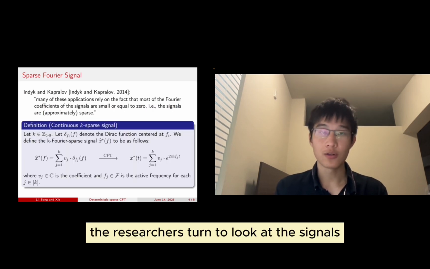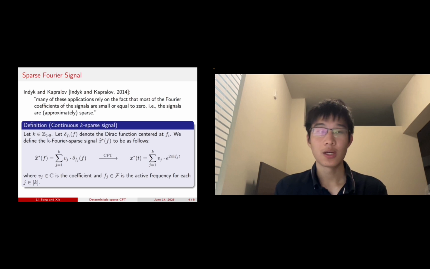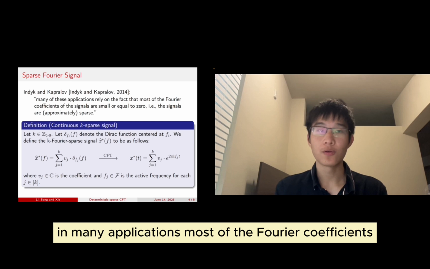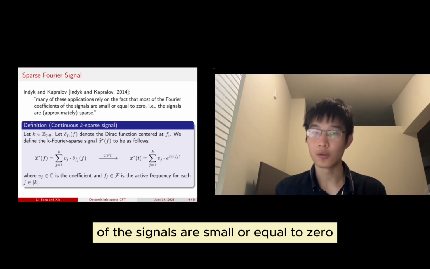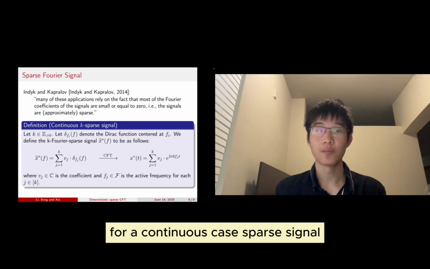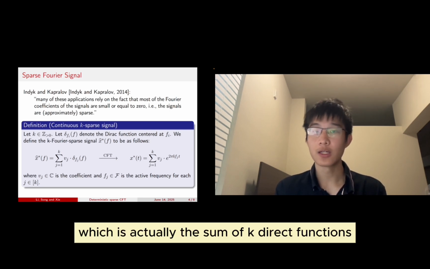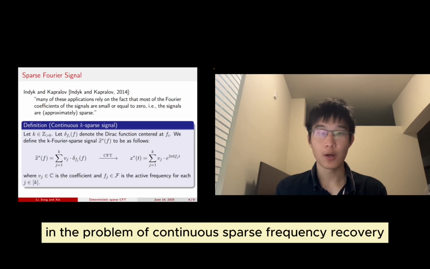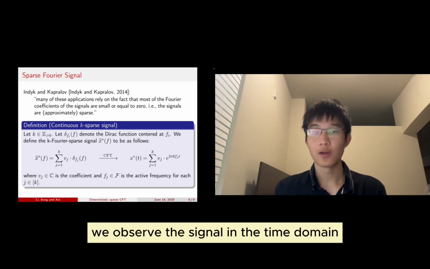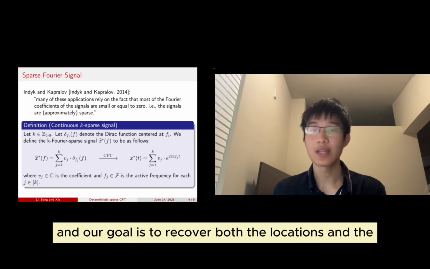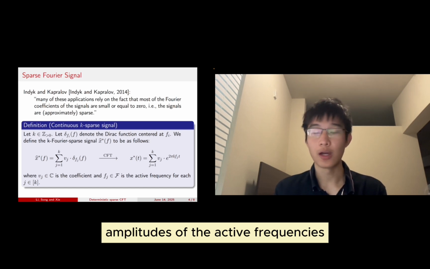And therefore, the researchers turned to look at the signals which are actually sparse. As quoted here, in many applications, most of the Fourier coefficients of the signals are small or equal to zero. Based on this observation, we have the following definition for a continuous k-sparse signal, which is actually the sum of k Dirac functions centered at the frequency points f_j, and each has a coefficient v_j. So in the problem of continuous sparse Fourier recovery, we observe a signal in the time domain with a time-varying noise, and our goal is to recover both the locations and the amplitudes of the active frequencies.